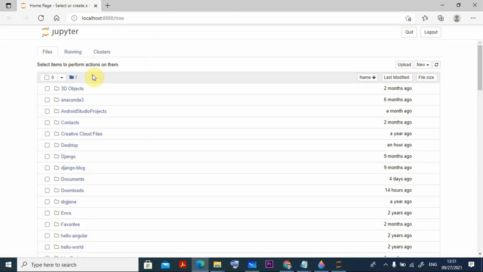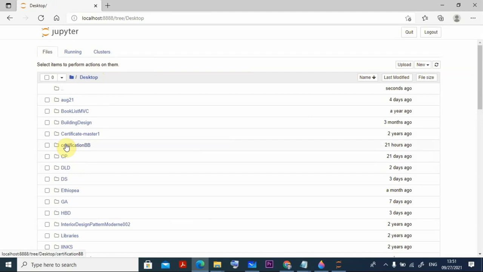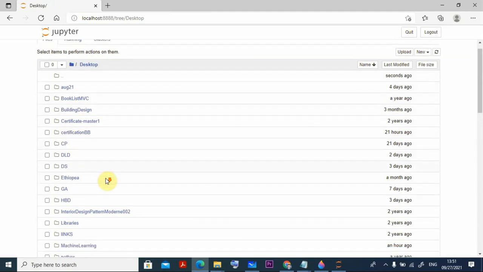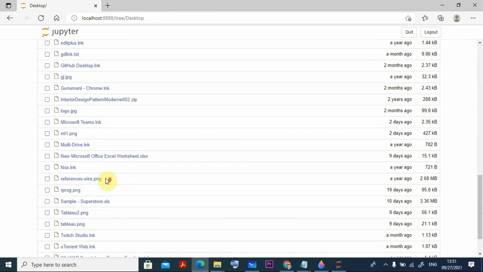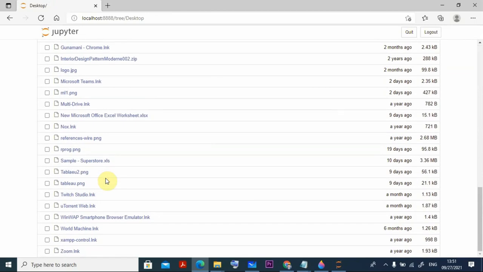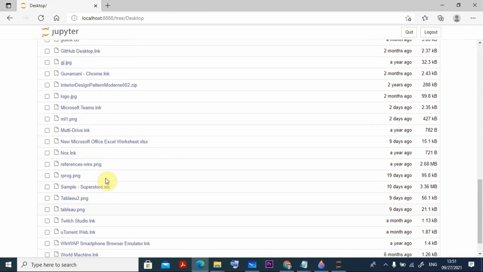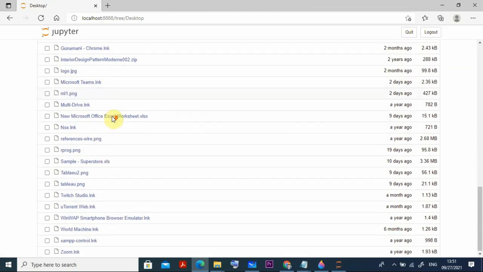It started running and you will have localhost colon 88, this is a port number, it will appear like that. Because I already created my folder on the desktop, click here on the desktop and I have something like the machine learning folder.